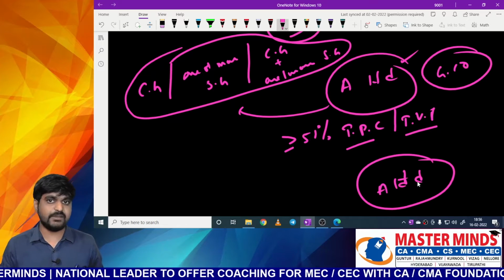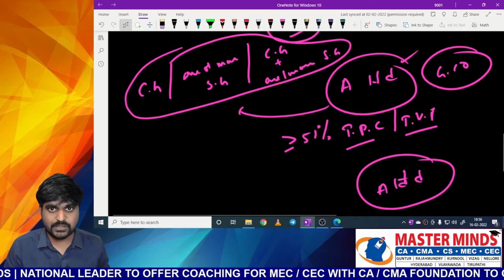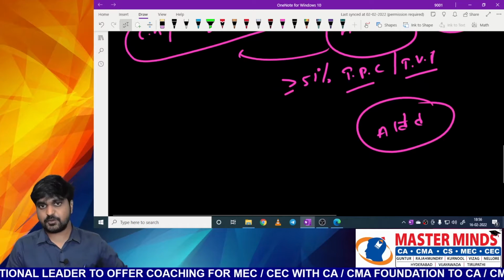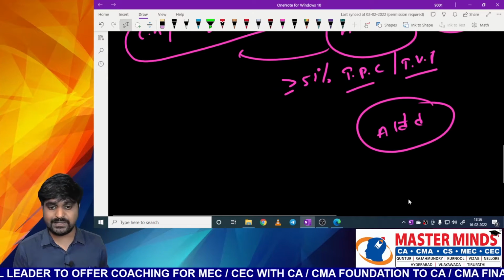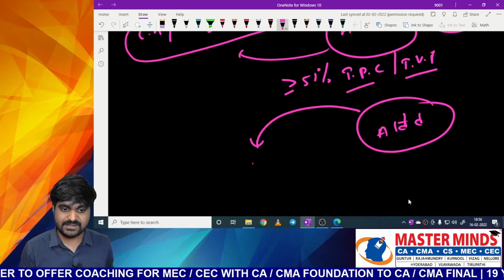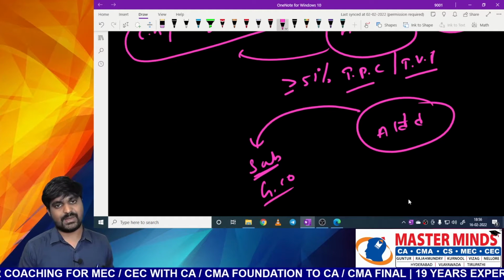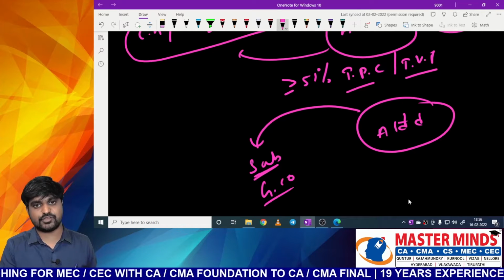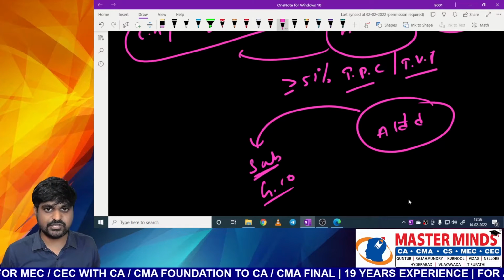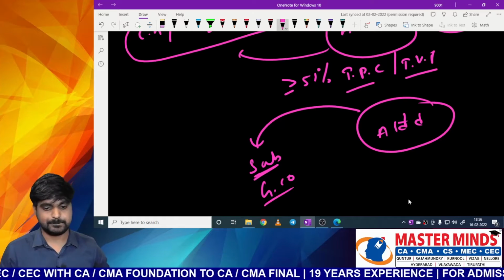How will this company become a government company even without holding from government? Yes, it is possible. It will become a government company when it is a subsidiary to a government company. So any normal company which is a subsidiary to a government company will also be treated as a government company.